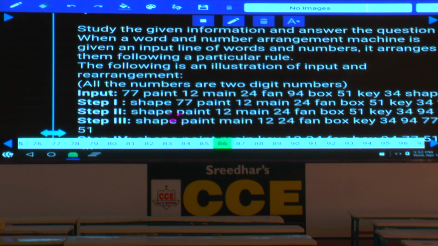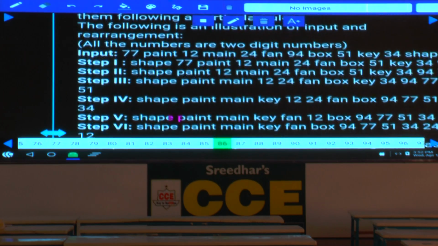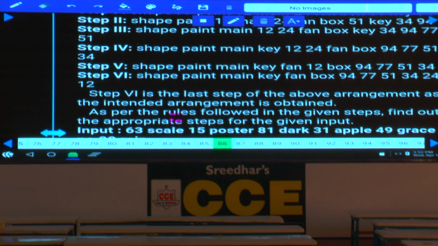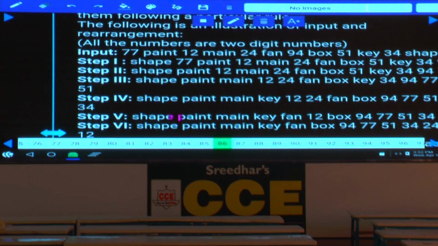When a word and number arrangement machine is given an input line of words and numbers, it arranges them following a particular rule, and the following is an illustration of input and the rearrangement. Input is given followed by some other steps, and step 6 has been declared as the final output.